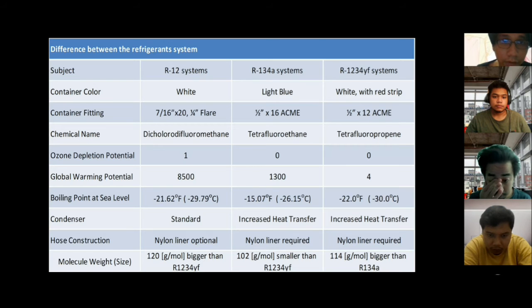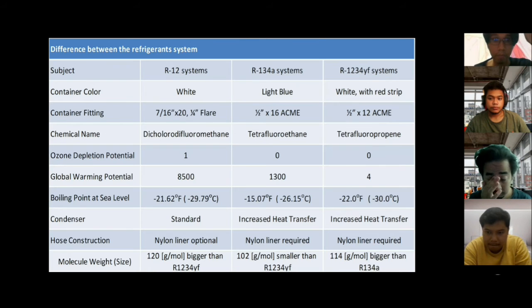So molecule weight size for R12 is 120 grams per mole, bigger than R1234YF. So for R134A system, 134 grams per mole, smaller than R1234YF. For R1234YF, 114 grams per mole, bigger than R134A. Next.